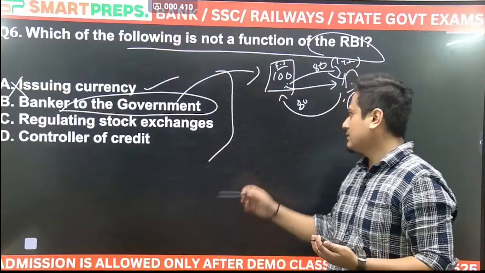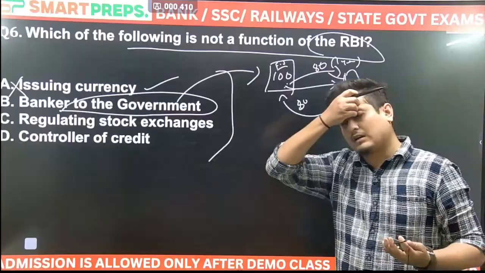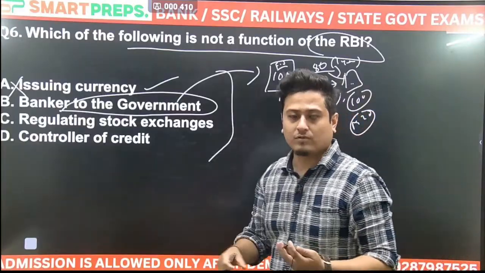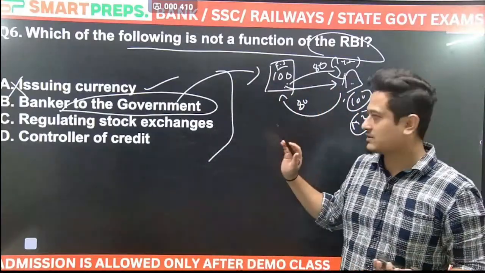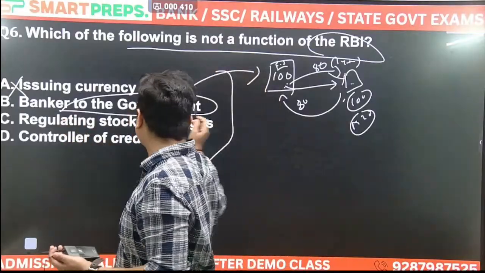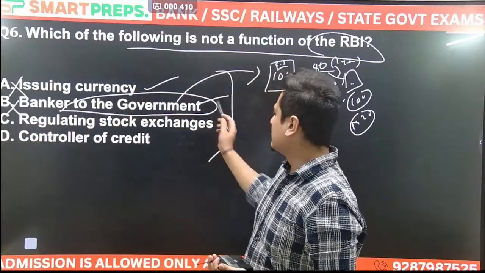ठीक है. तो बैंक के लिए, if they want to borrow money, if they want to control the inflation, if they want to curb the money flow, control the cash flow in the economy, they can issue this kind of bonds. That means they are banker to the government. They can lend money to the banks. So this is also a function of RBI. It is asking not function, so it will be cancelled.